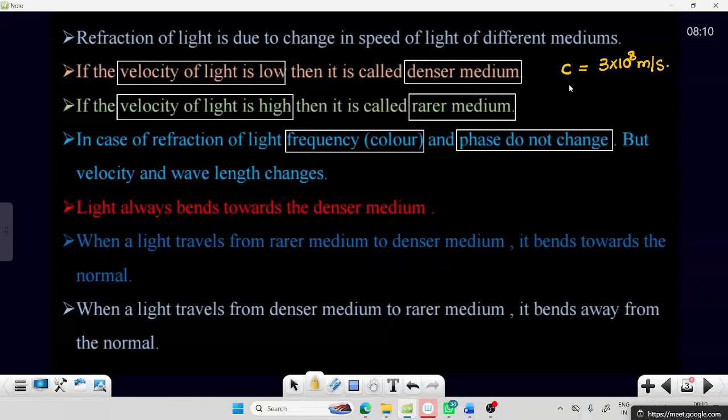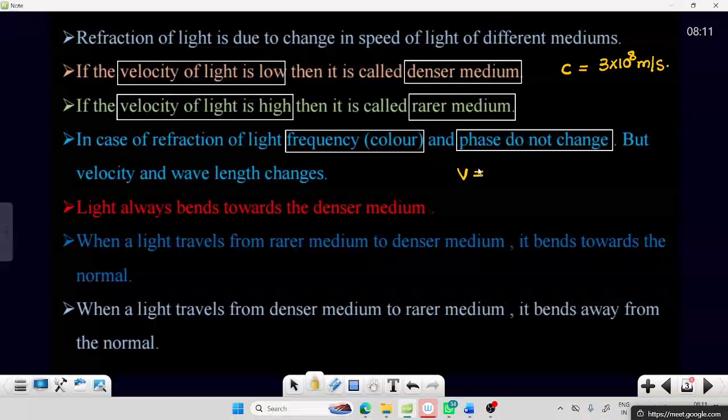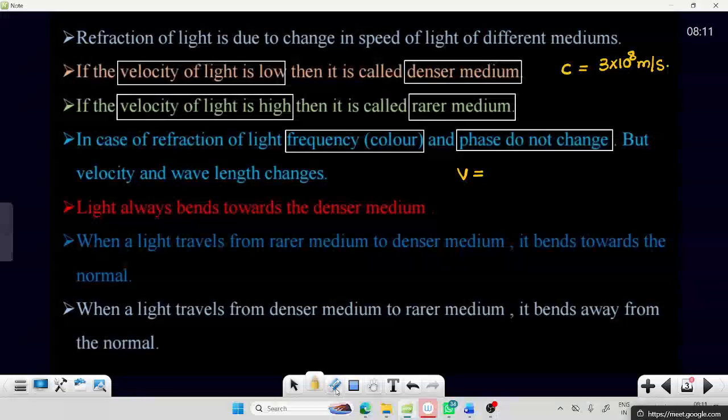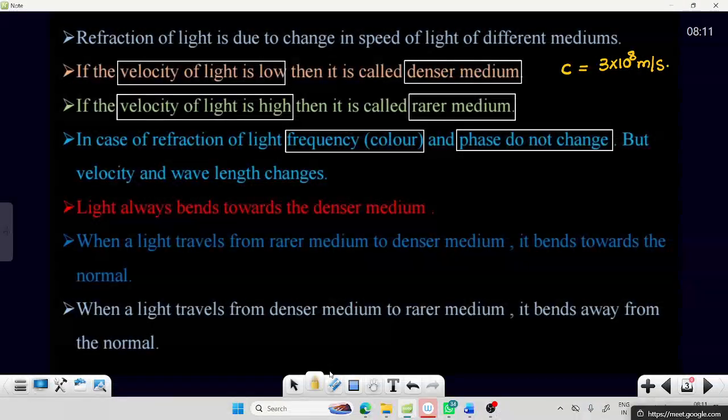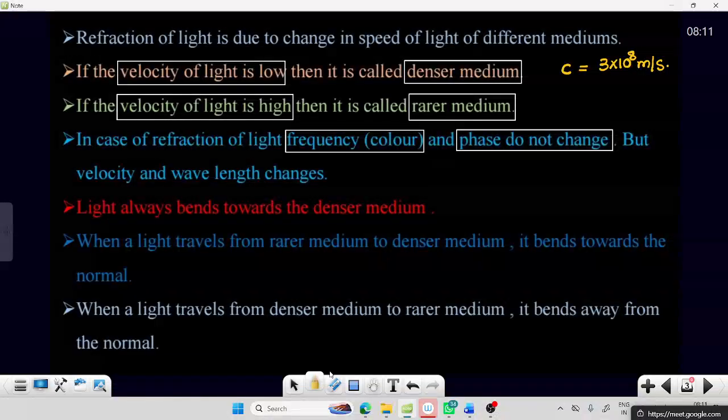So if c is the velocity of light in air, the velocity of light in some other medium is less than the velocity of light in air. If the velocity of light is high, we can say it is a rarer medium. If it is low, we can say it is a denser medium.